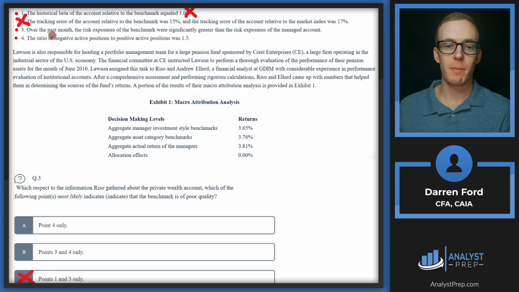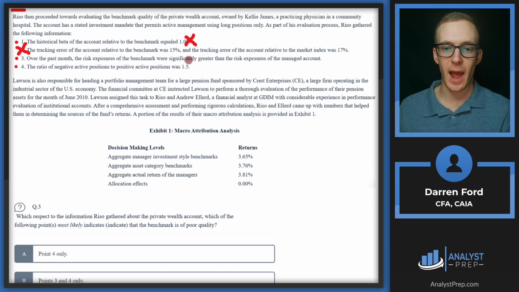Point 3, over the past month, the risk exposures of the benchmark were significantly greater than the risk exposures of the managed account. So active managers are just that. They're active, and when they do that, they need to take different risk exposures from the benchmark.